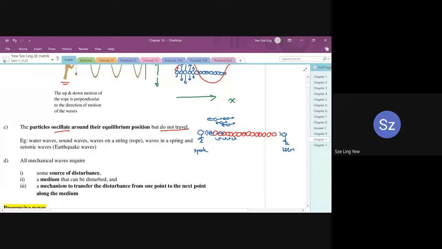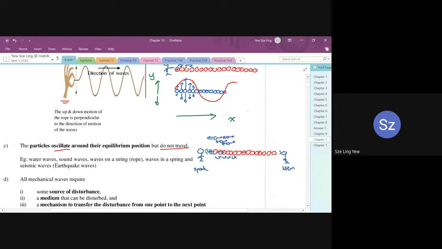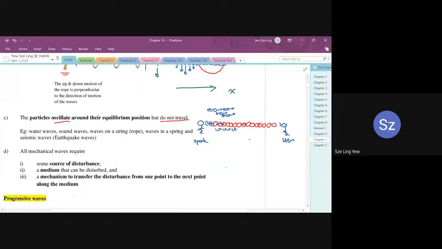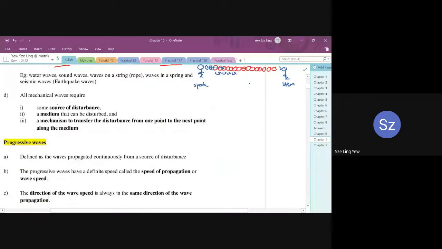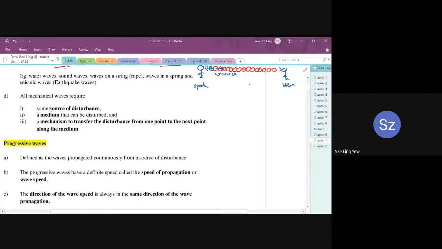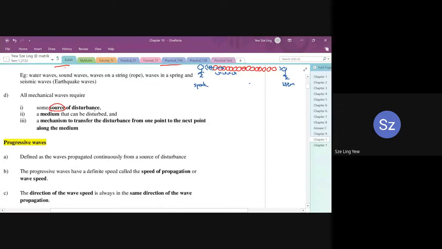All right, so these are the waves that we have. This is the wave that you learned in secondary school, the longitudinal wave, and this one is called what already? A progressive wave. Next, mechanical wave. We call this mechanical wave because we are looking at the particles. It involves a source of disturbance. So when something happens, a special occurrence, it transfers the energy to the first particle. You need a source to initiate the wave.